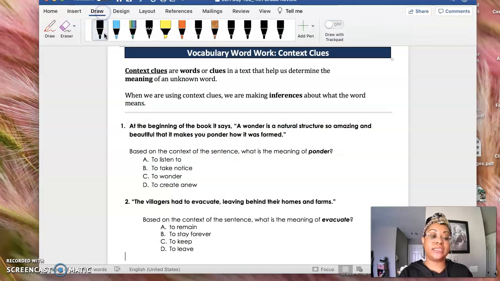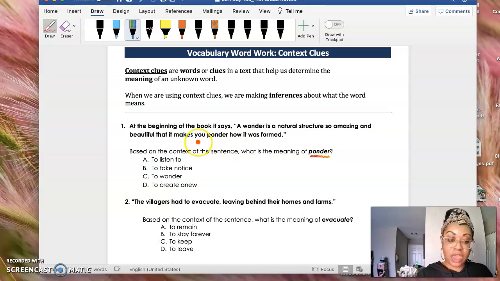So let's go ahead to number one. It says, based on the context of the sentence, what is the meaning of ponder? At the beginning of the book, it says, a wonder is a natural structure so amazing and beautiful that it makes you ponder how it was formed.